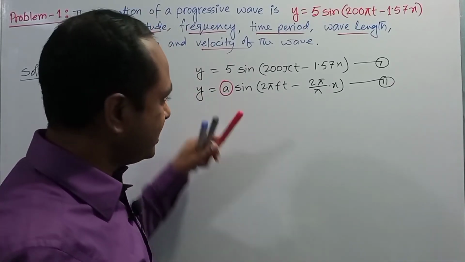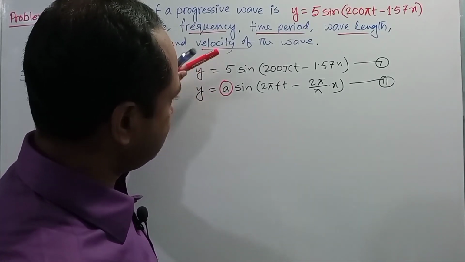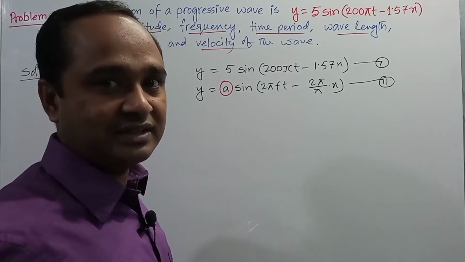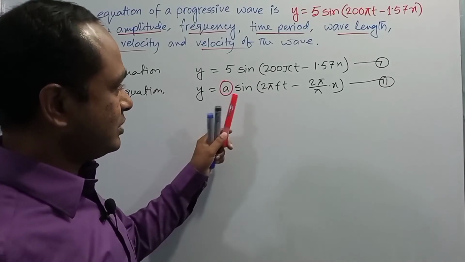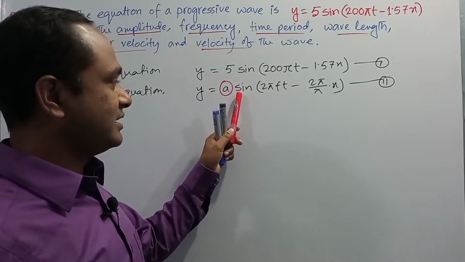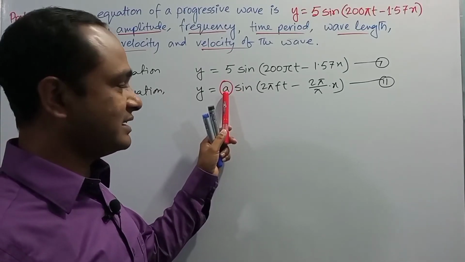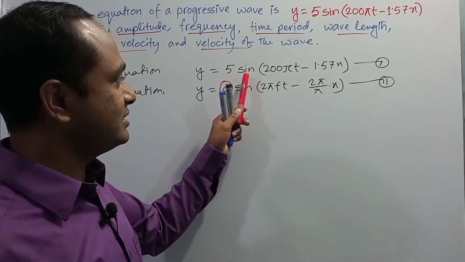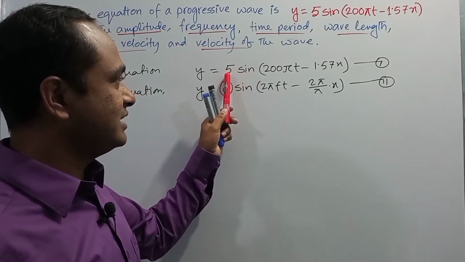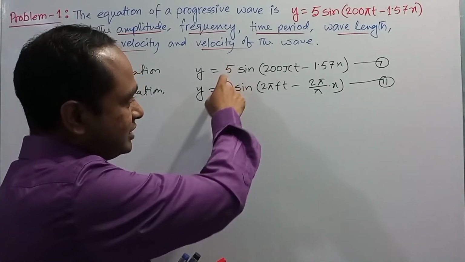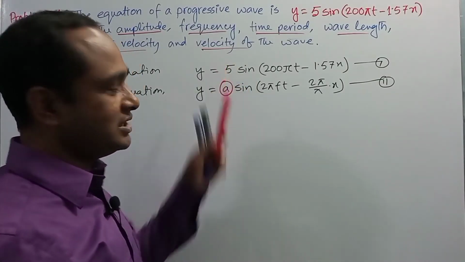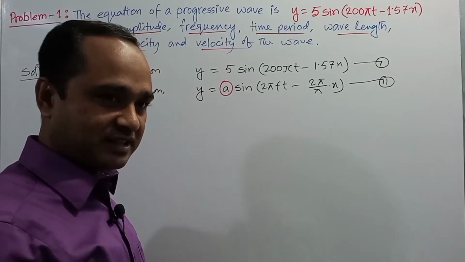The quantity placed before the sine function is a. In the given equation 5 is placed before the sine, so 5 is equivalent to a, and the amplitude is 5 meter.